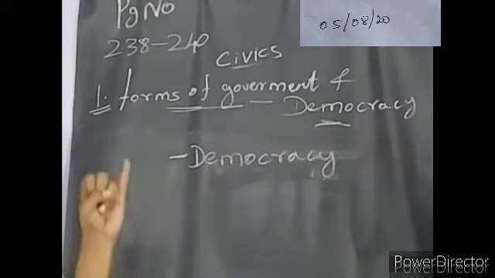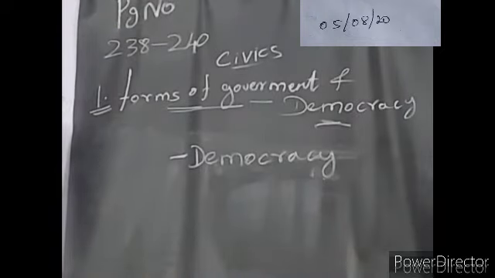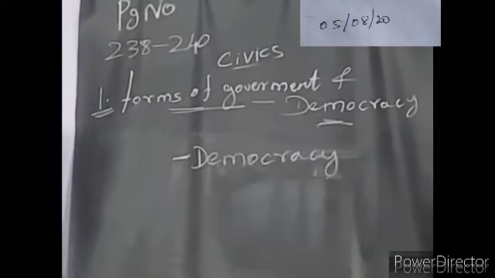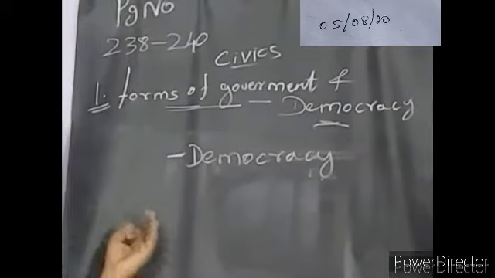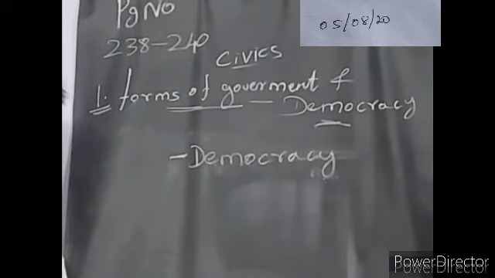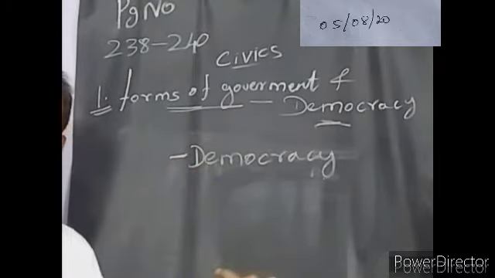The general definition: the leader will be selected by the people by way of election. That leader only has the power to rule the country. The people have a right to say their views and opinion on problems or decision making, whatever it may be. Okay, this is the general definition, and the definition given by Gandhiji, what is that?